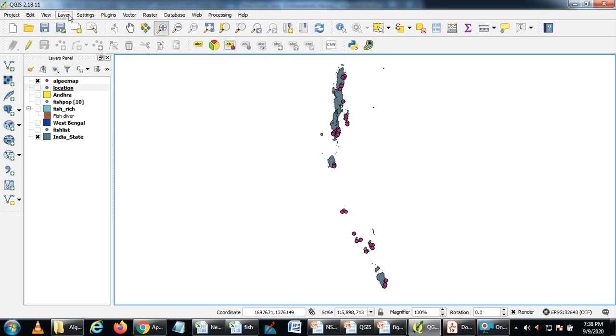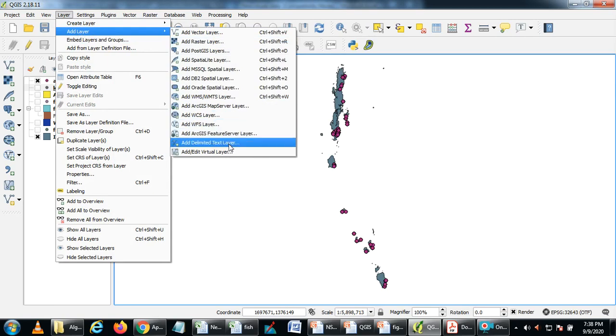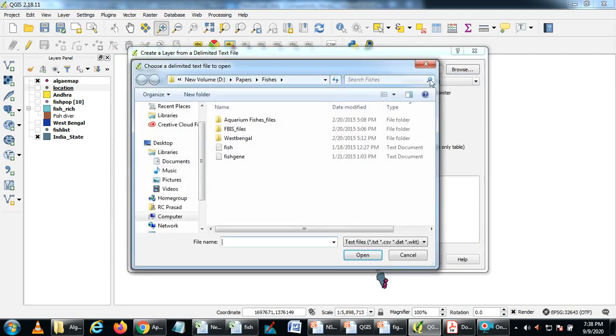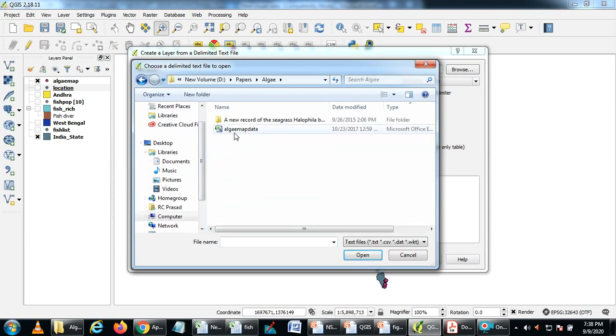To create this, you go to Layer, Add Layer, Add Delimited Text Layer. Here we have to browse to the text file, which is the algae map data.